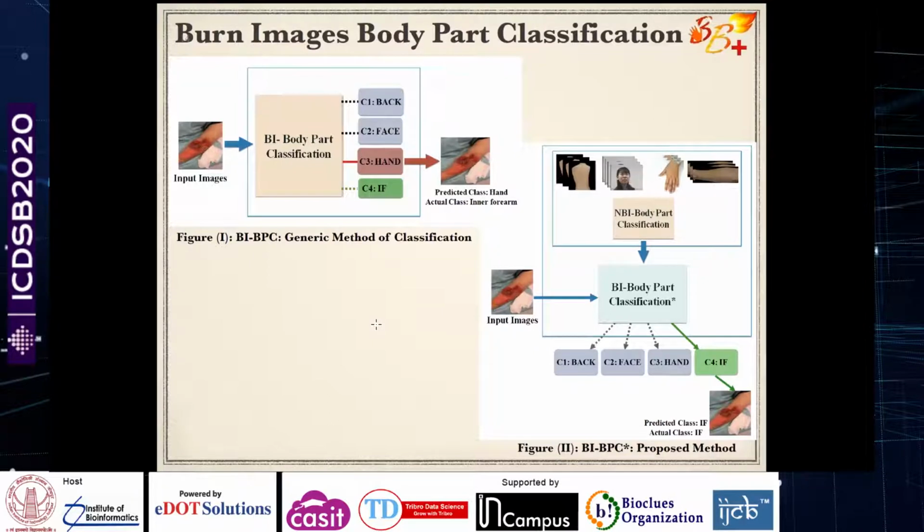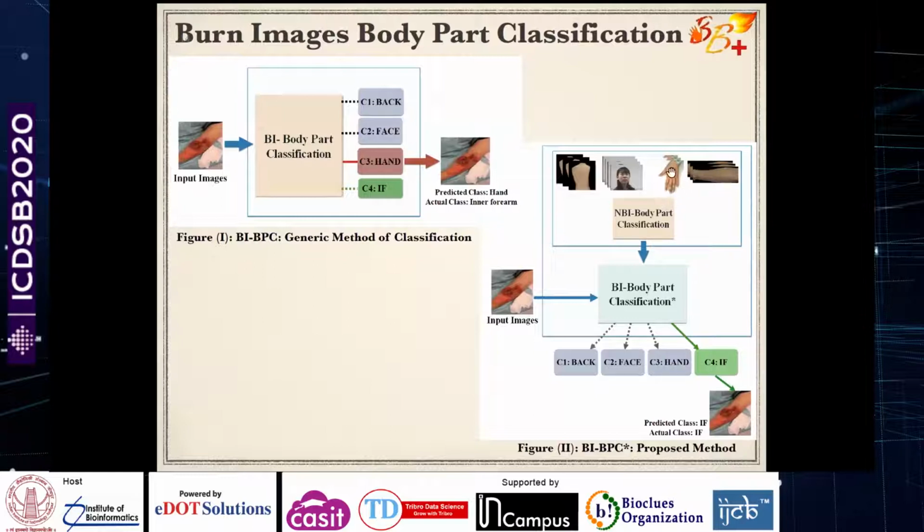So the challenge is that the model has to generalize across body parts and make the prediction for the burn degree classification or the segmentation, which is very difficult in general. The hand image looks completely different compared to the face image or the chest image, and the hand with the fingers looks very different too.